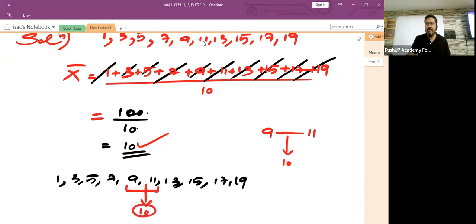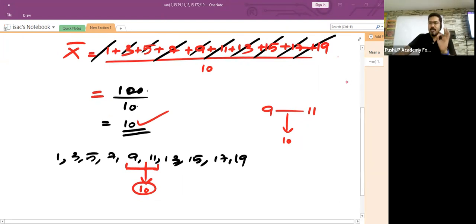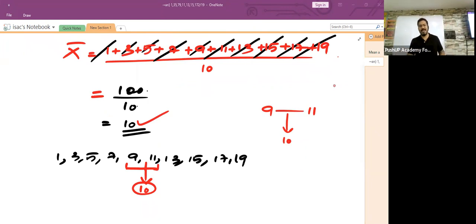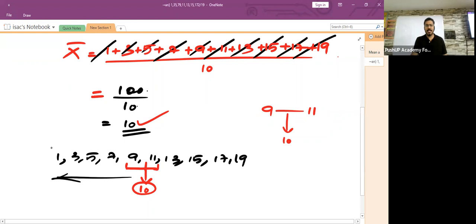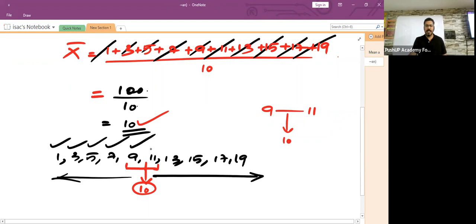So is it going according to the definition which I taught you? Yes, I think it is going with the definition which I taught you. What is average? It is the value which comes exactly in the central position for a given set of observations, isn't it? 10 is coming exactly in the middle. See this, towards the left hand side of 10, how many numbers are there? 1, 2, 3, 4, 5. Towards the right hand side of 10, how many numbers are there? 1, 2, 3, 4, 5. Isn't it? So 10 comes exactly in the central position.